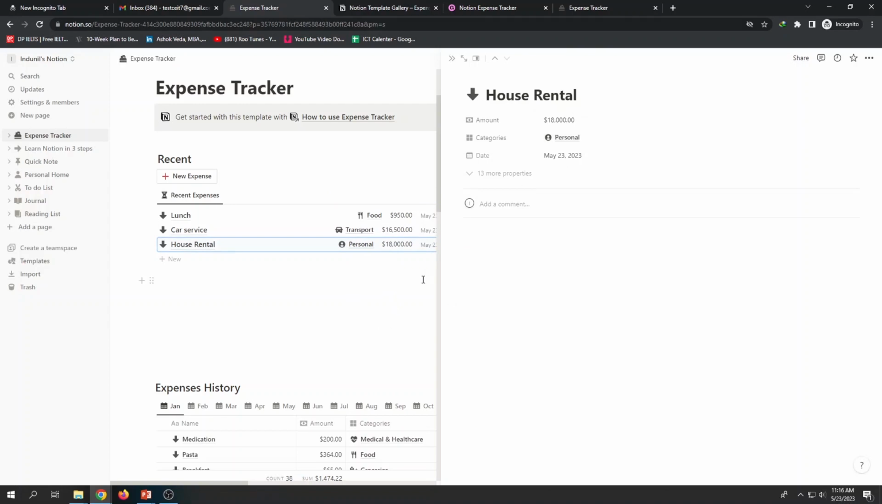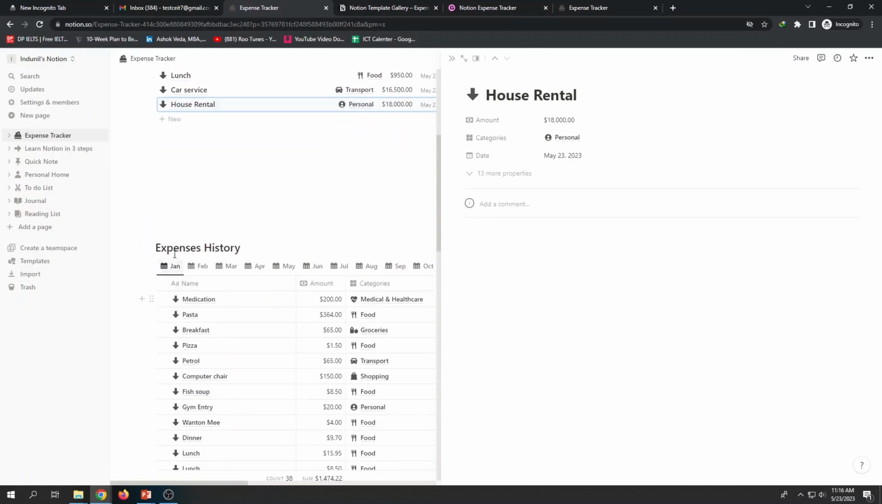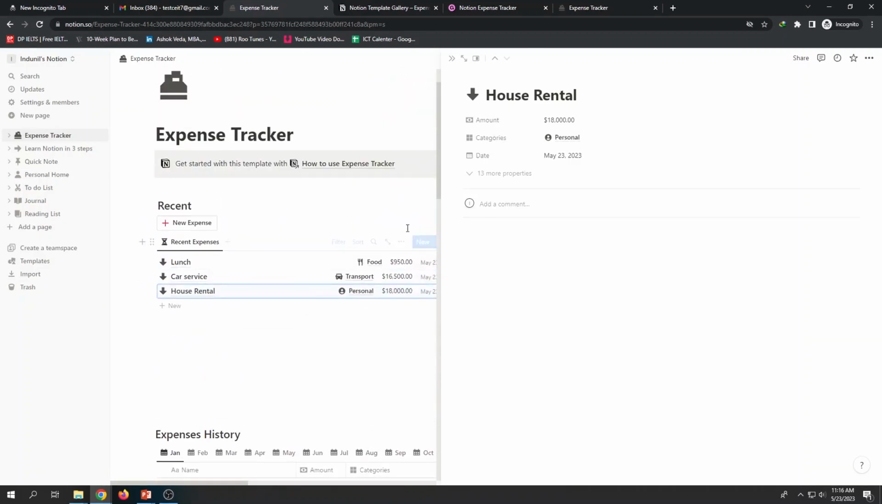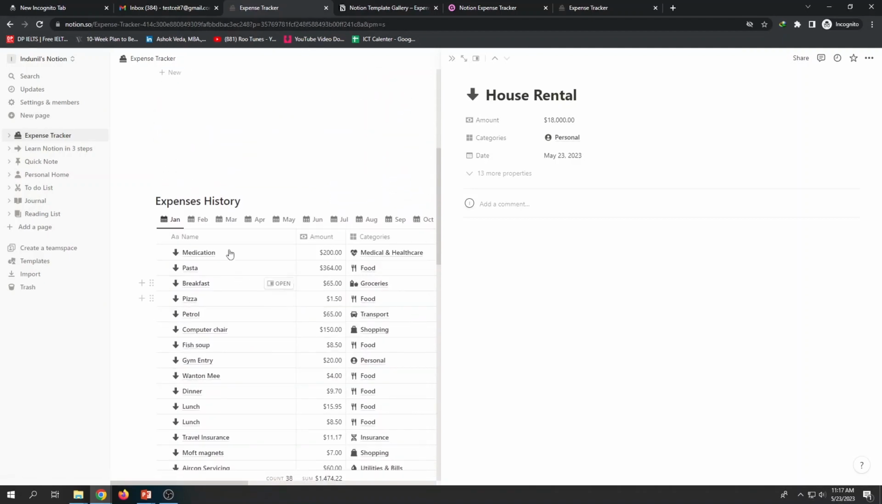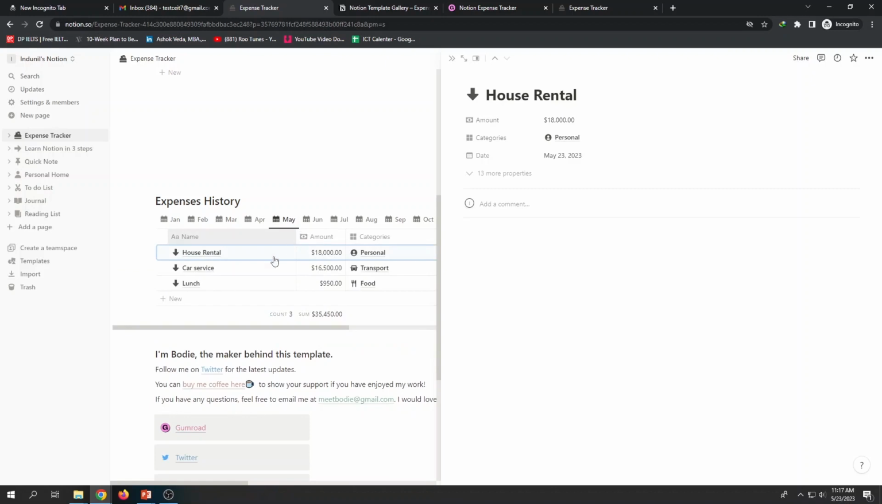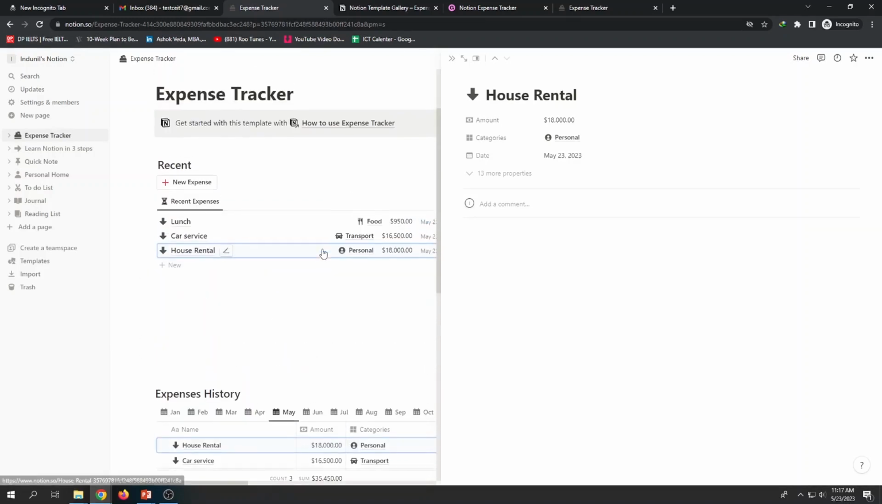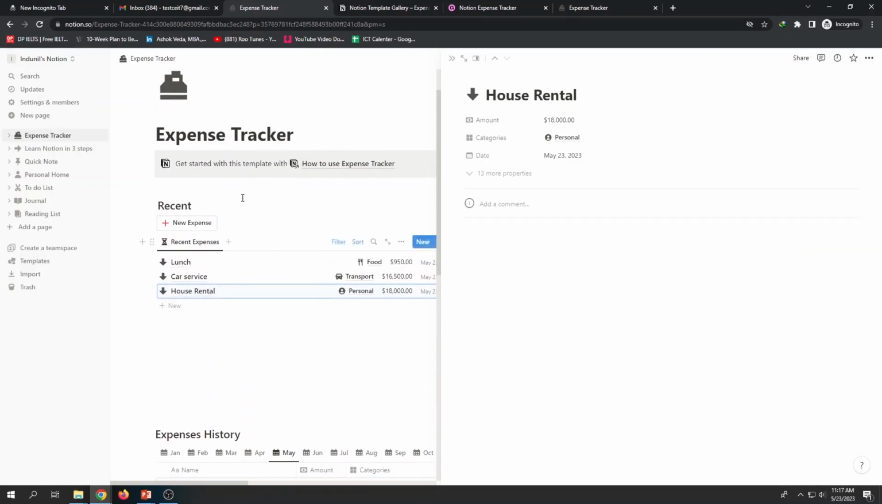So likewise, I can keep on adding my expenses, and they have made the history. Now this is the month of May. Regarding May, to see how much I spent, I just click on it. I chose house rental and car service, and the total expense is this much. Now that's what the template usage is. This is only one template, only managing expenses.